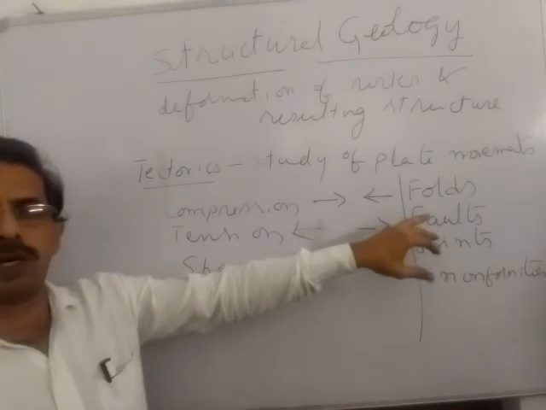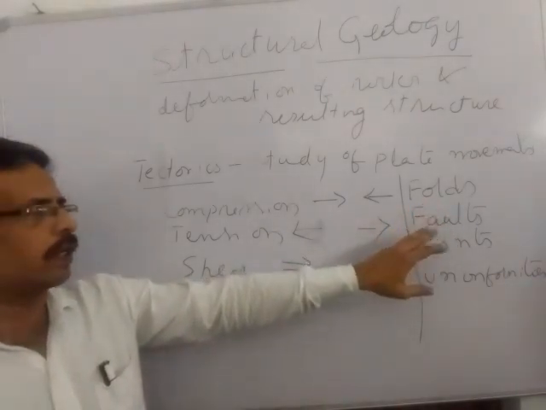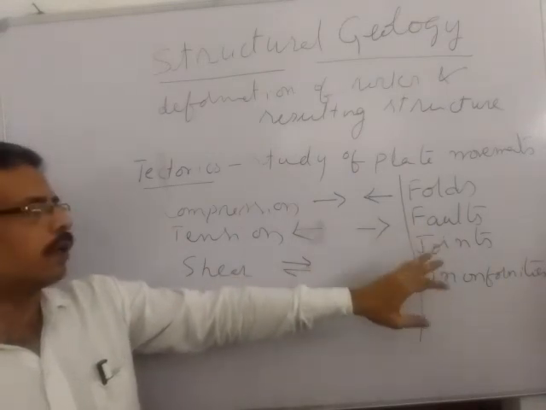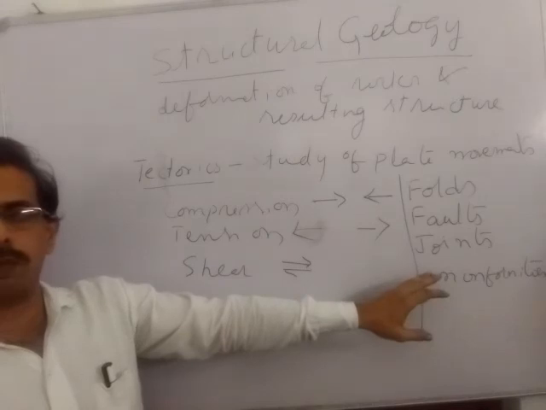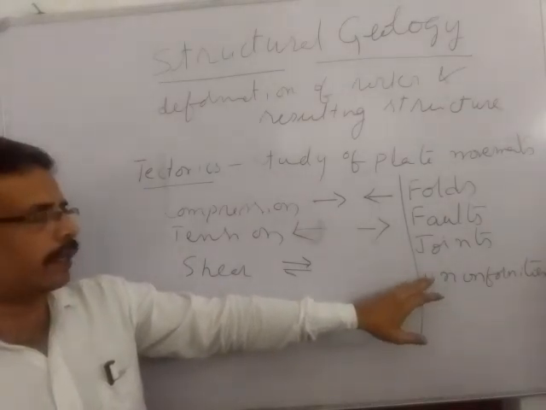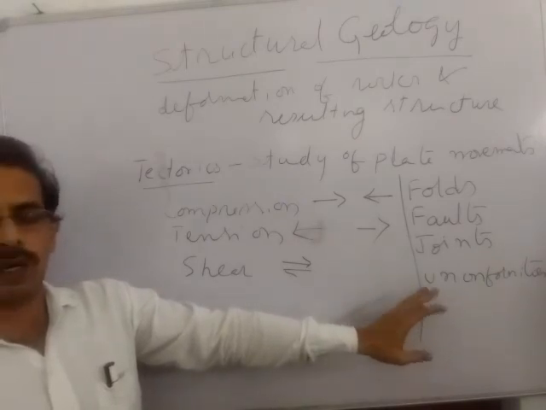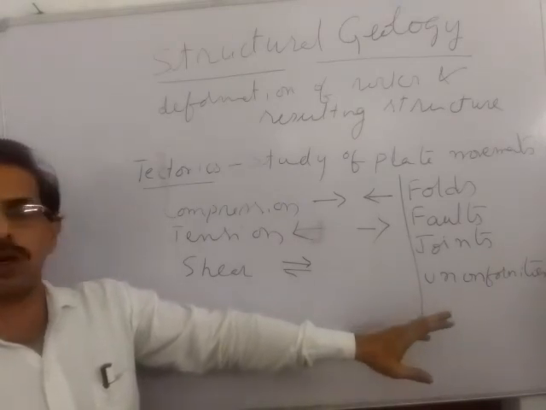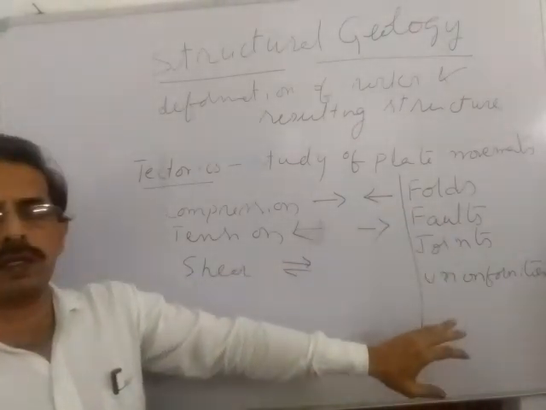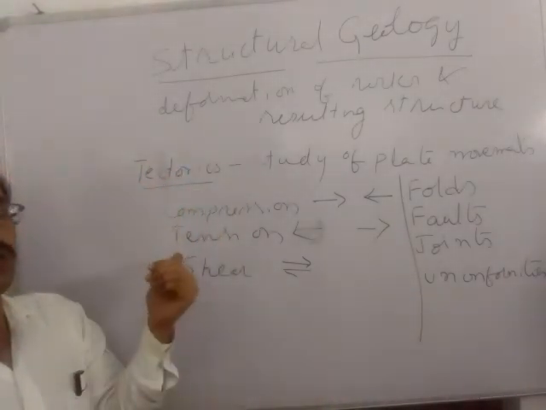So bending in rock formations is called folding. Displacement of rock formations along fractures is called faulting. Fractures developing in a rock formation with no displacement is called jointing, or joints. And a period of non-deposition or surface of erosion is called unconformities. These are the four important structures we study in structural geology, caused by deformation due to tectonic forces.